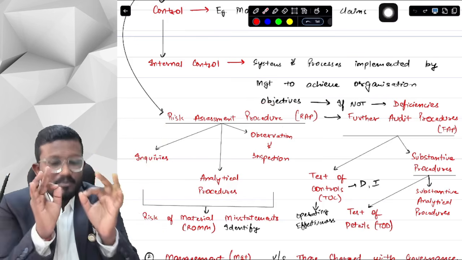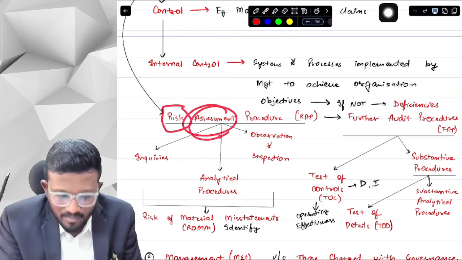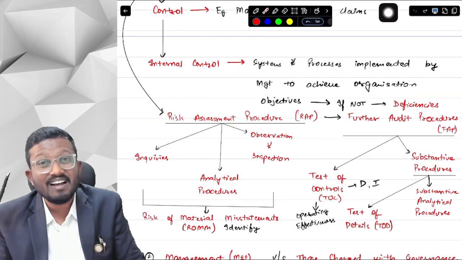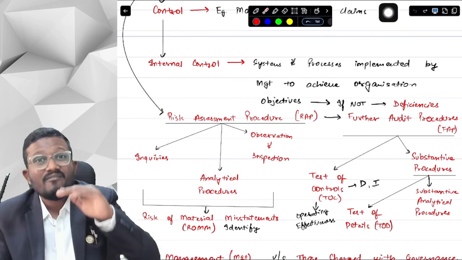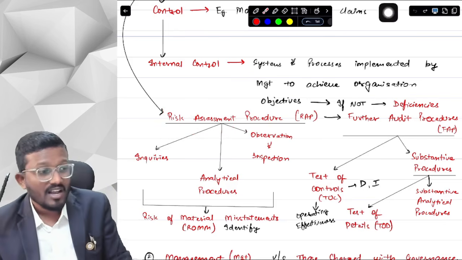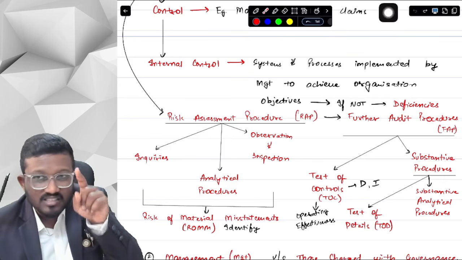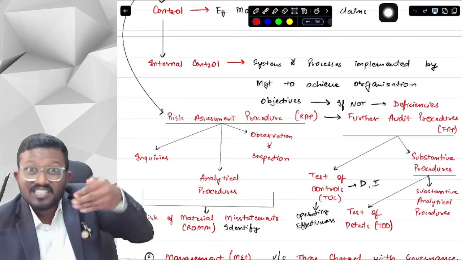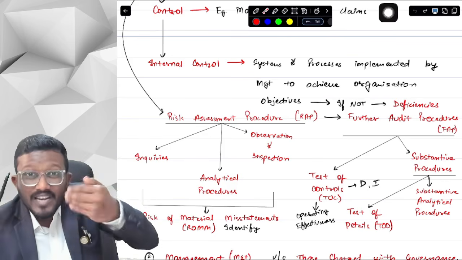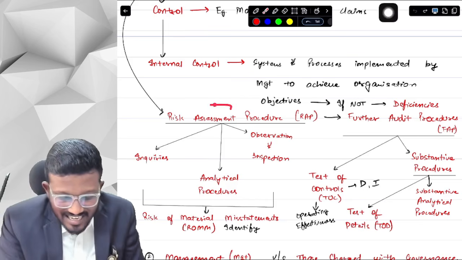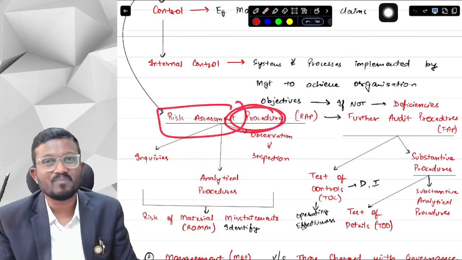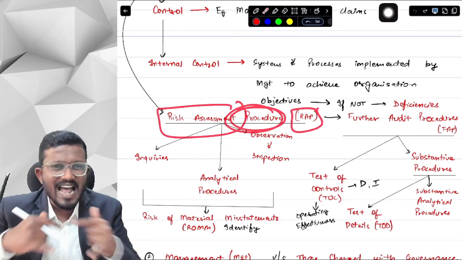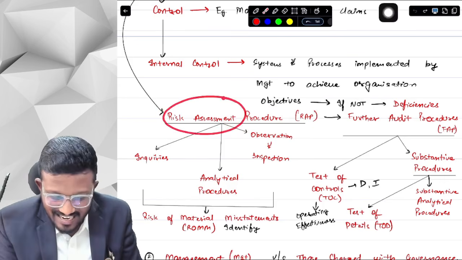Now, one of the procedures is the risk assessment procedure. From the name, it is clear that when we are assessing the risk, when we are identifying the risk, okay, in this organization there is this risk, this risk, this risk. This risk is low, this risk is medium, this risk is high. So when we are doing all these things, these are called risk assessment procedures. In short, we call it RAP.